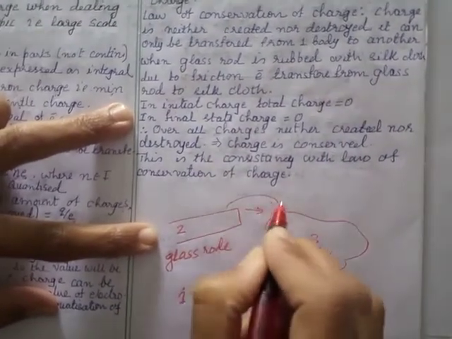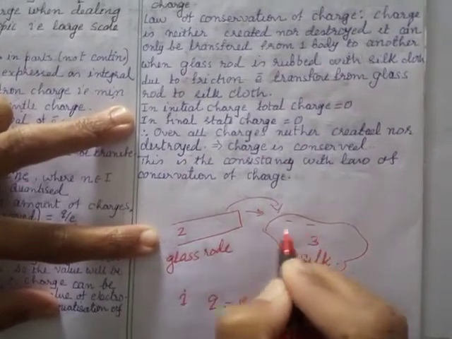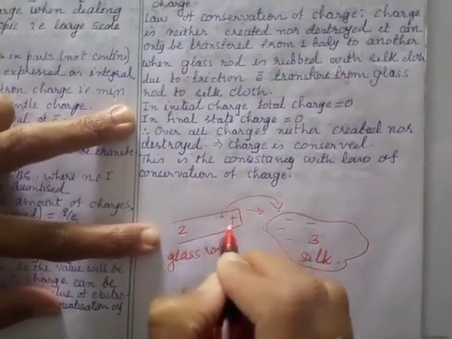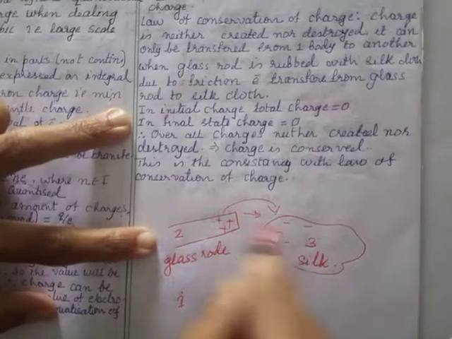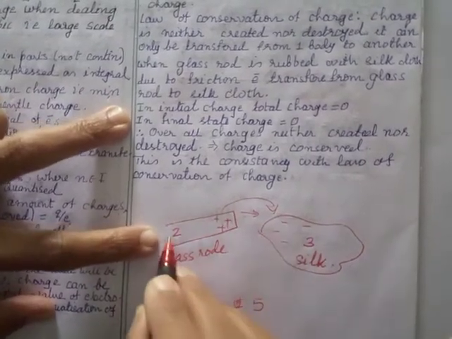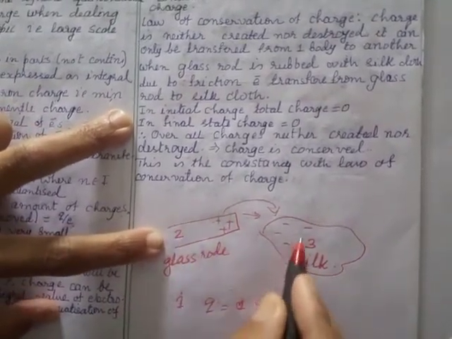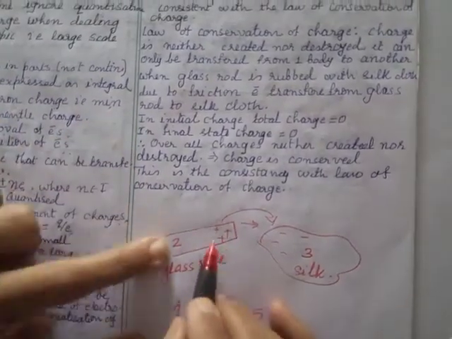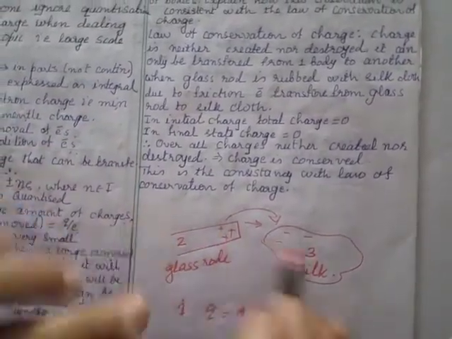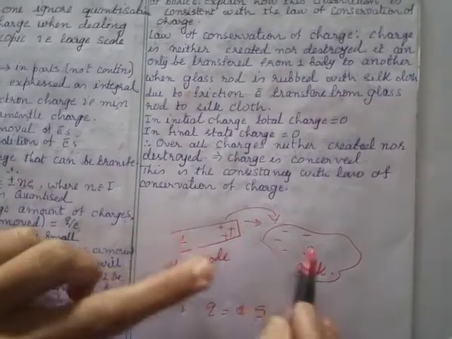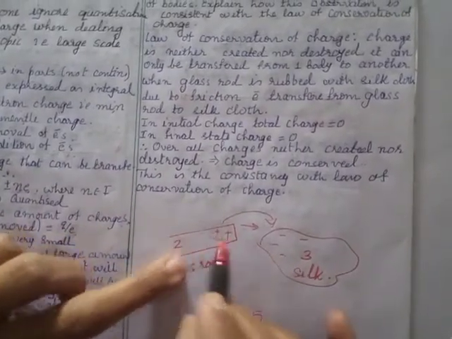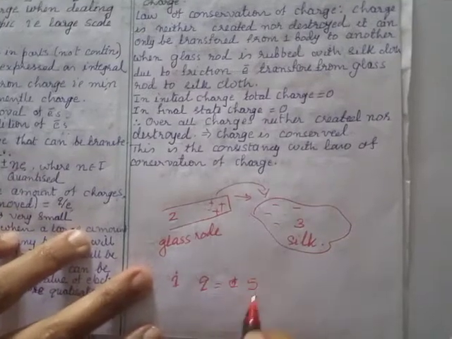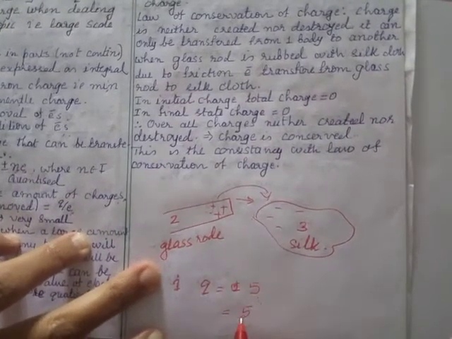The electrons will move from this side to this side. This will get negatively charged. This will get positively charged after the rubbing. So what happens? The negative charge from here has moved here, and from here the positive charge has been created. But initially it was 5, and now only the transfer has taken place. So first it was 5, and the second time it will also be 5 only.